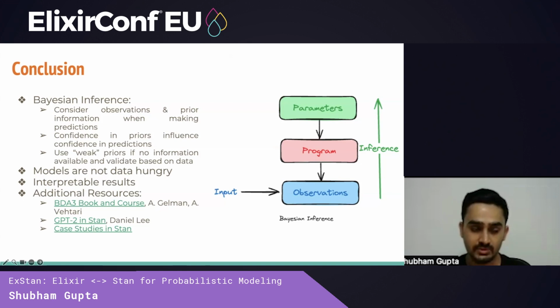Finally, there are a set of resources we can look at to learn more about this. The first is the Bayesian Data Analysis book by Andrew Gelman. And one of the foundational models responsible for the LLM revolution, GPT-2, has also been implemented in Stan by Daniel Lee, which is available as a tutorial. And there are also many real-life case studies available on the Stan website.